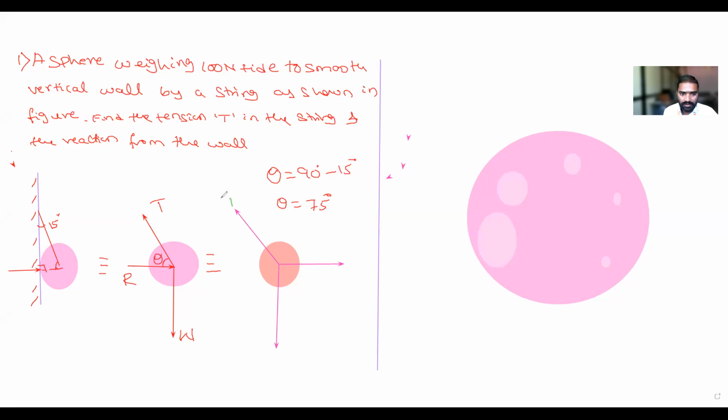So what is this force? This is tension. What is this one? This is reaction. What is this one? This is W. What is asked in the problem? Find the tension T in the string and the reaction from the wall. It means you have to find out R and T. Now tell me, what is the angle between these two?